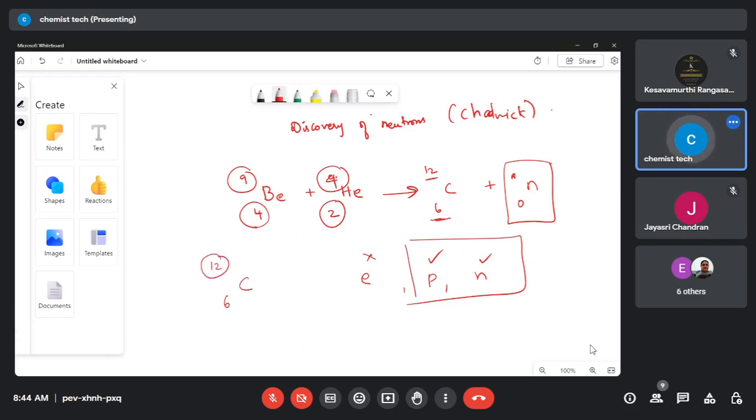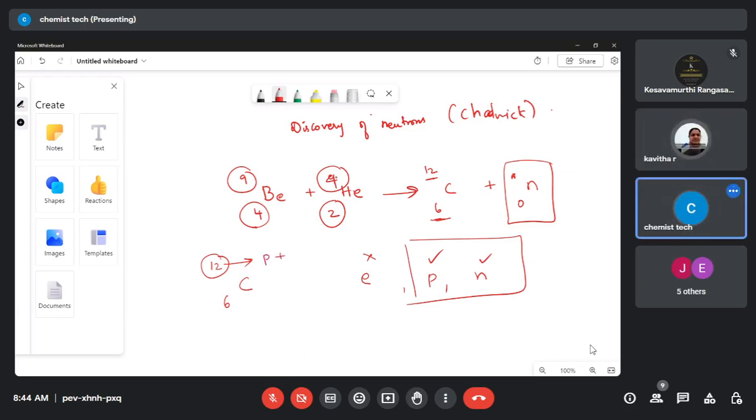What does the mass number constitute? What is a mass number? Atomic number is the number of protons. What is a mass number? Proton and neutron, ma'am. Very good. Exactly right. It's proton and then neutron. Because the neutron has no charge, but its mass equals the mass of the proton.